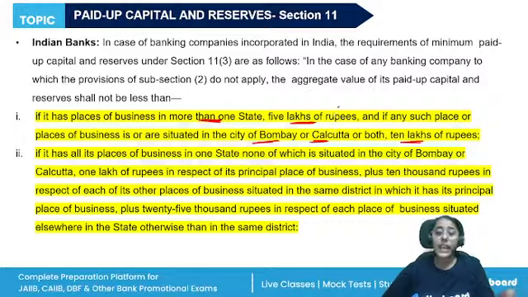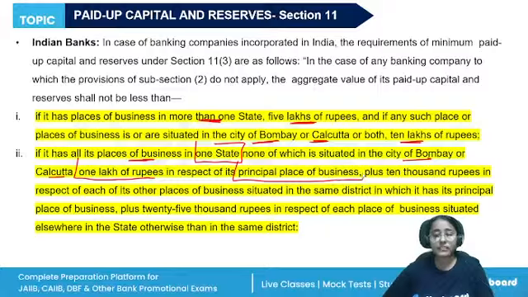All right. Let's say it has all its places of business in one state only, and none of which is situated in Bombay or Calcutta, then it is 1 lakh rupees in respect of its principal place of business and 10,000 in respect of other places.